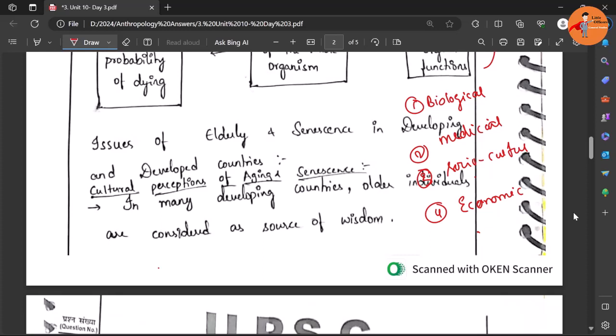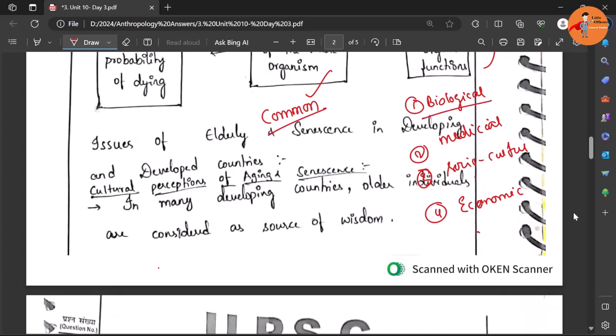Whether they are in developed or developing countries, there will be some common features, right? All the elderly people are prone to having more and more diseases, so the health load will be more. Because of this health load, you have to spend more money. These things will be common. That's the reason why you can divide these issues into these segments and discuss them.